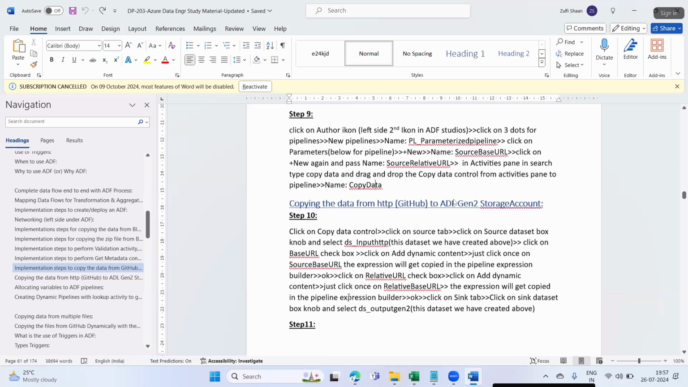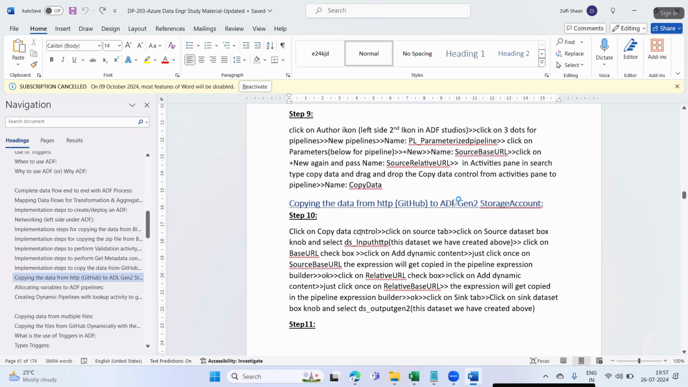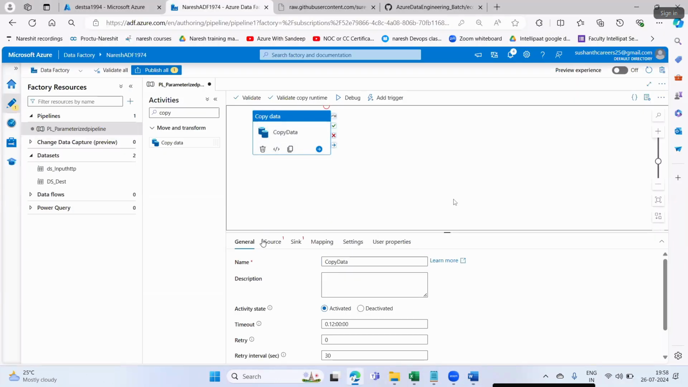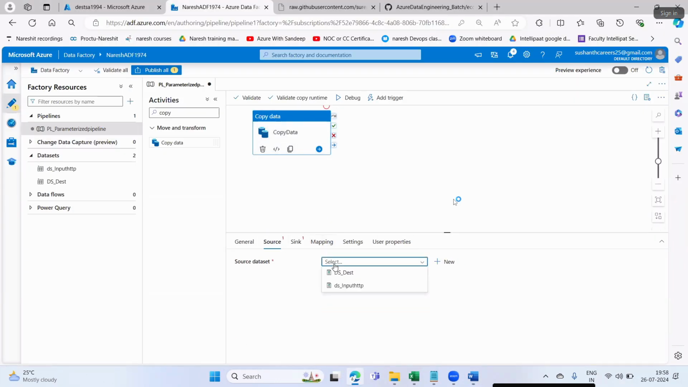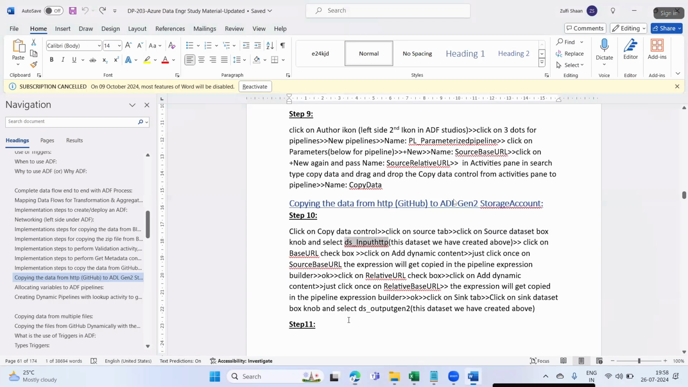This is what's done. Now, copying the data from GitHub to the ADLS Gen2 storage account, click on the copy data control. Click on the source tab, click on the source dataset box and select the dataset. This is the dataset we have created. For this dataset, we have created two parameters, base URL and relative URL. The moment you select the dataset, these two parameters automatically pop in.